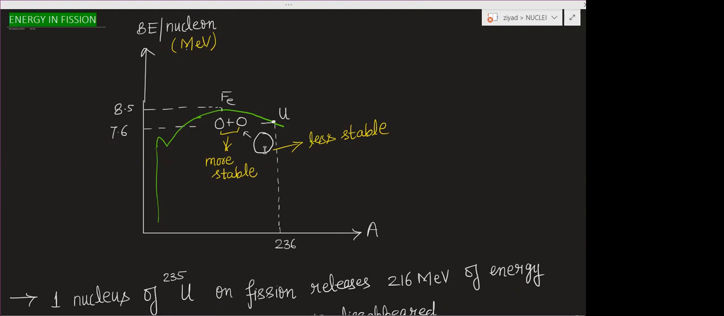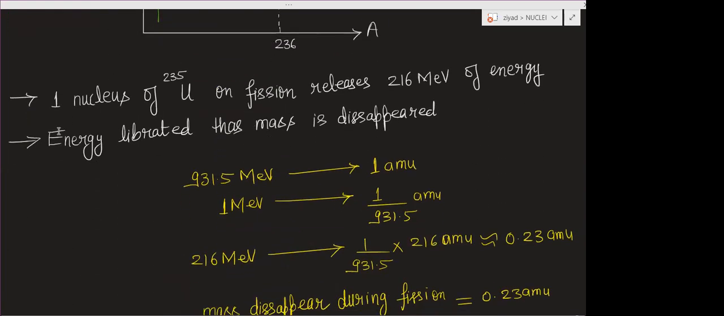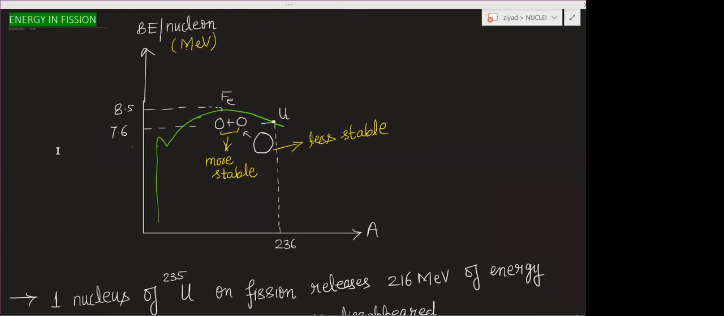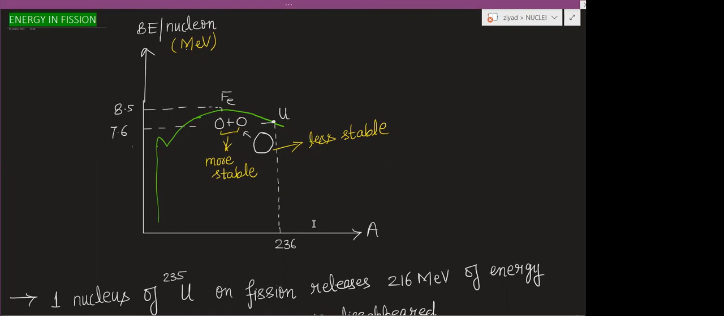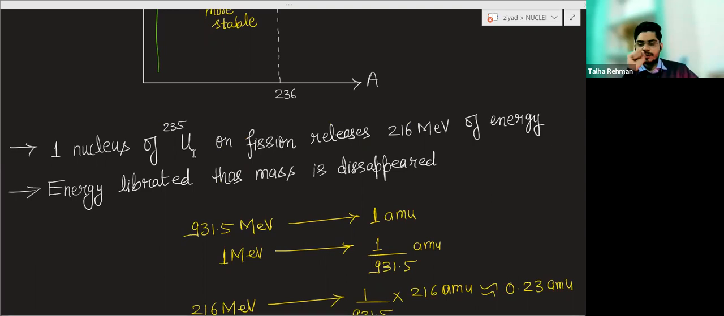Basically, the fission of uranium-236 takes place so that it breaks into smaller nuclei, which, on the graph, have more binding energy per nucleon as compared to uranium-235. Here we are discussing how much energy we get in fission. If you have one nucleus of uranium-235, on fission it will release energy of 216 mega electron volt.